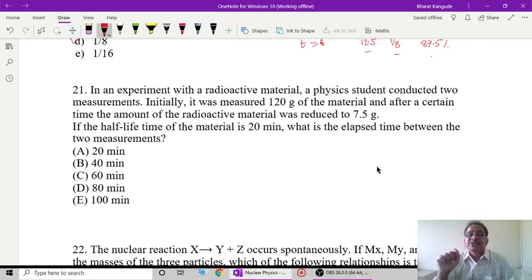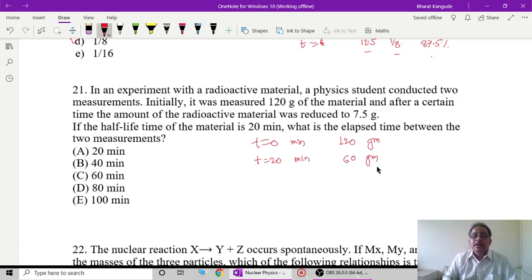So what is the elapsed time between the 2 measurements? When he started measurements at t equal to 0 minutes, taking minutes as the time unit, there was 120 grams of material available. After 20 minutes, the material remaining will be 60 grams. Then after 2 more 20 minutes, that is 40 minutes, you will get 30 grams. Then again for the next 20 minutes, that is 20 plus 20 plus 20,